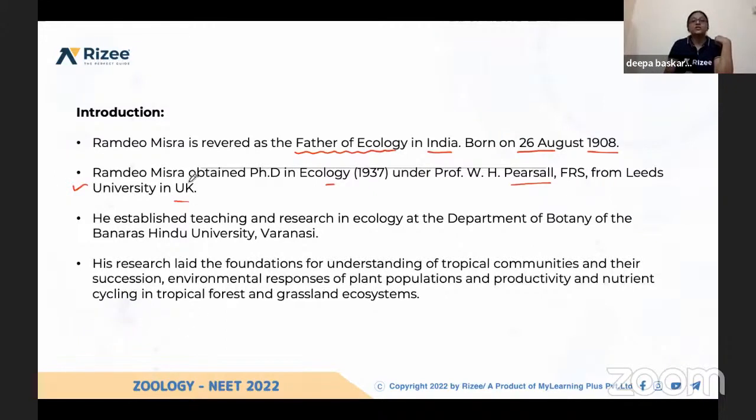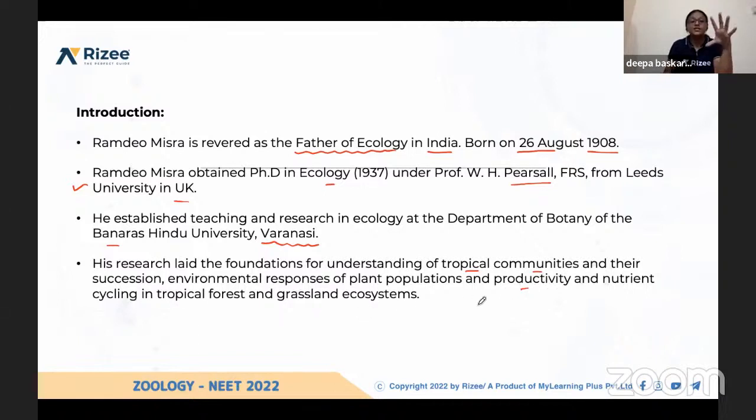He established teaching and research in ecology at the Department of Botany of Banaras Hindu University, Varanasi. That is where he established his research lab. Each and every sentence, you can expect a question. So please don't ignore the content which is given in a box at the beginning of many chapters. His research was on tropical communities and their succession, environmental responses of plant populations, how they respond to different environments, how productivity is affected by environmental conditions, and nutrient cycling in tropical forest and grassland ecosystems.